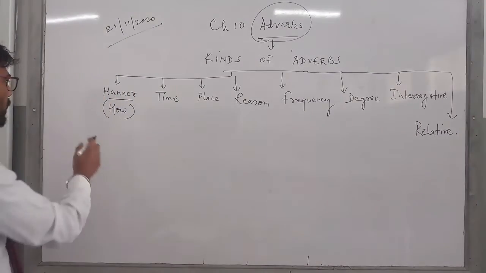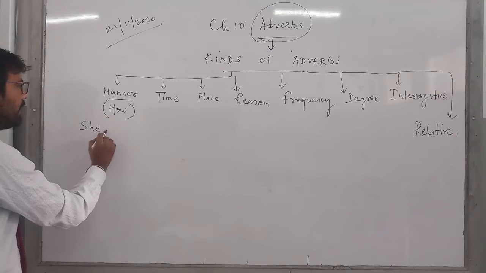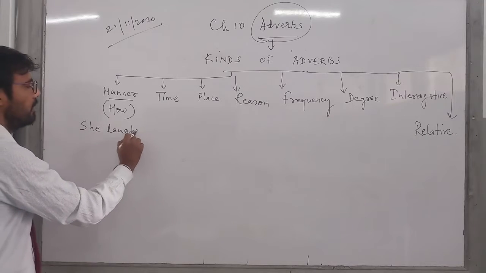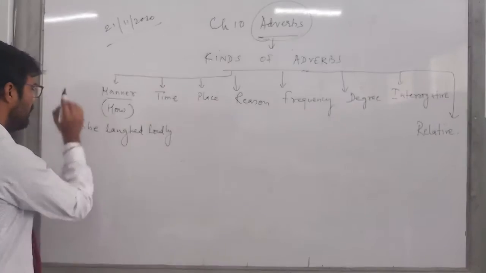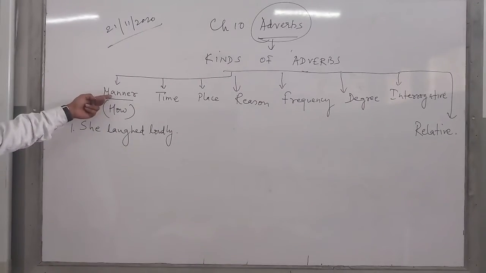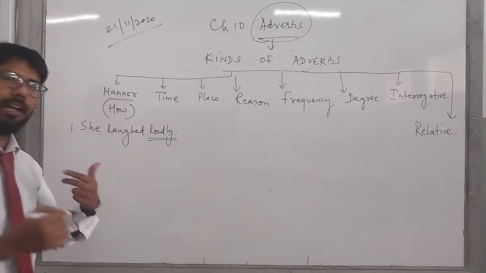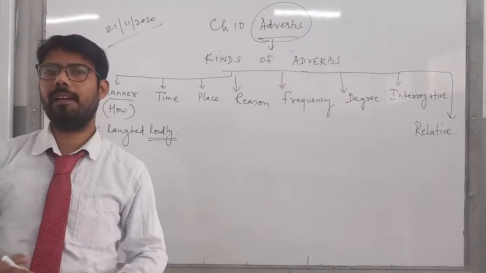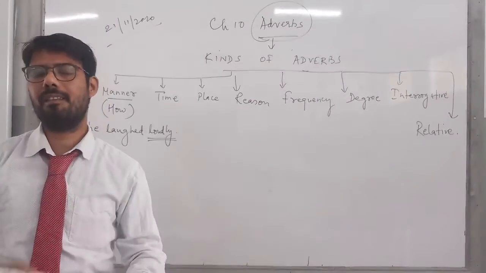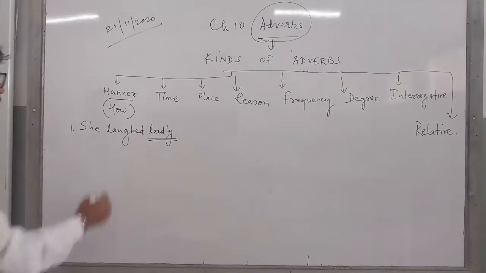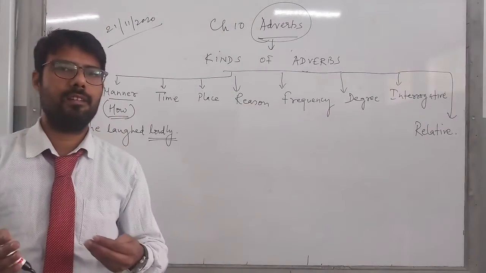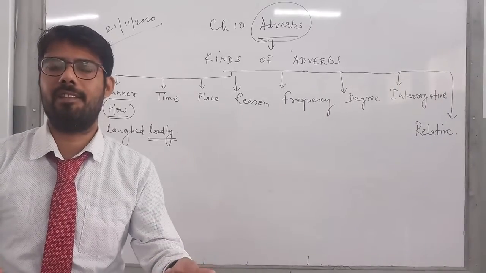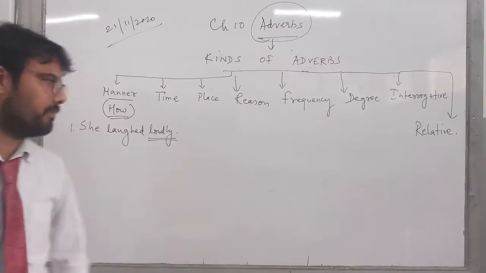For example, she laughed loudly, right? So children, you see manner, how she laughed, loudly; how you speak, softly; how you dance, gracefully. So these words are actually trying to tell us in what manner an action is being done, right?